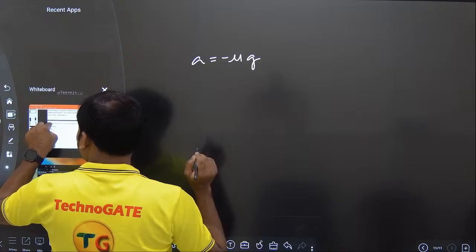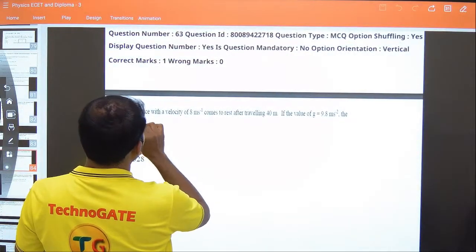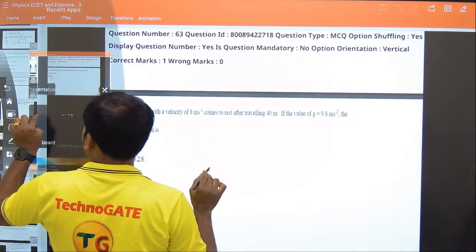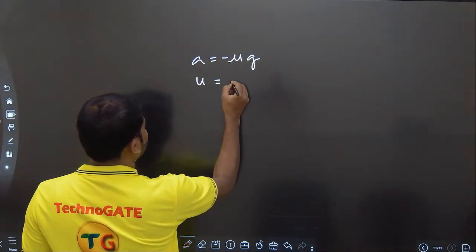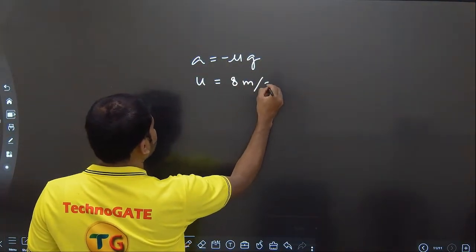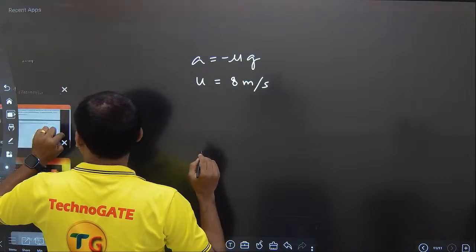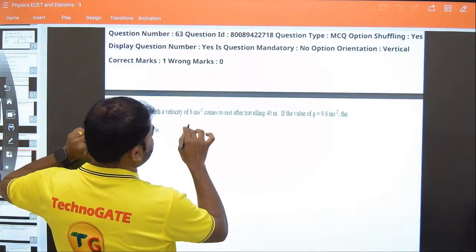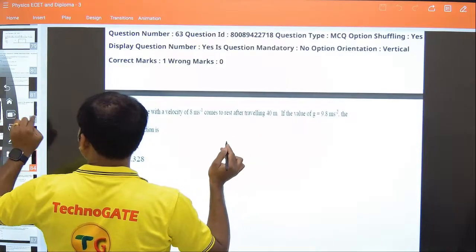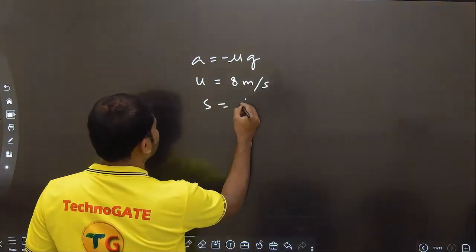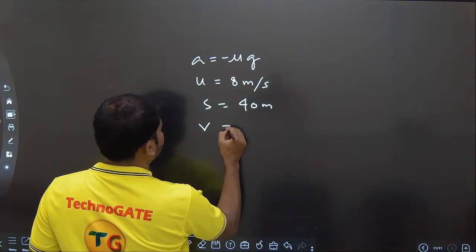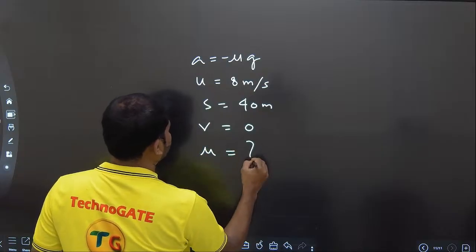The ball rolled on ice with a velocity of 8 meters per second. So it has an initial velocity of 8 meters per second. It comes to rest after traveling 40 meters, so s is equal to 40 meters. Final velocity is equal to 0. So we need to get the value of mu.